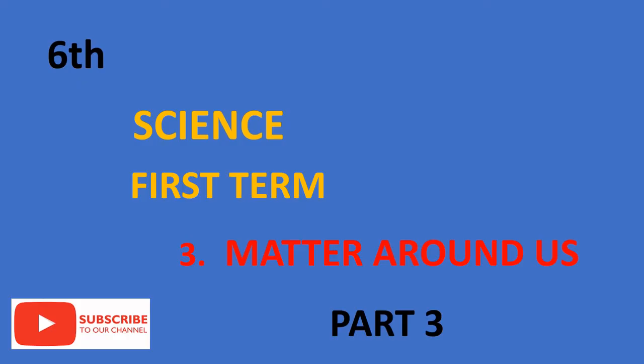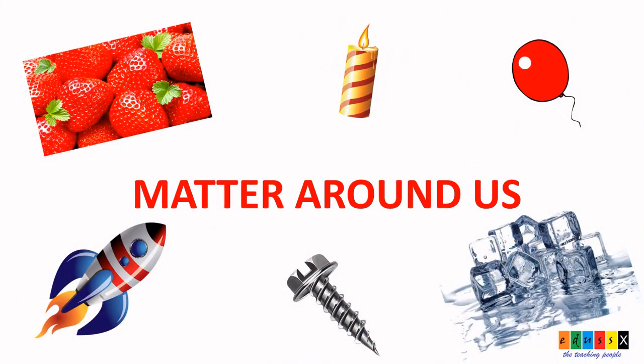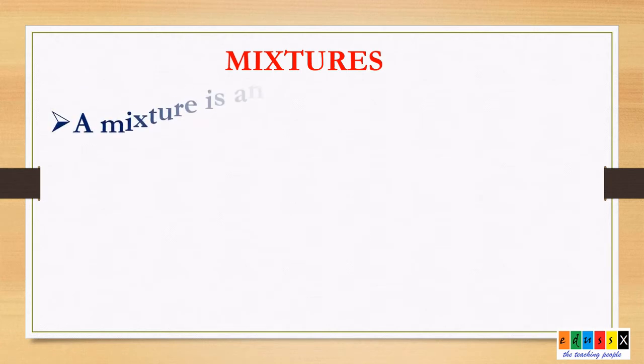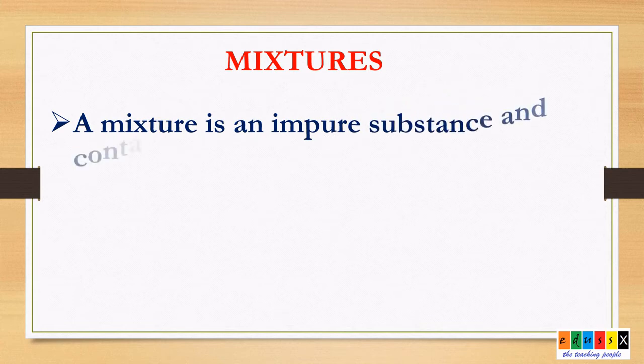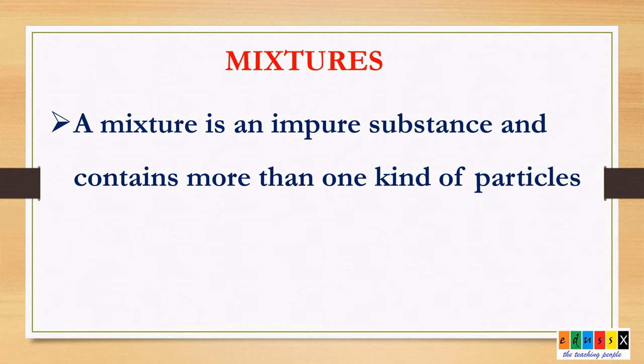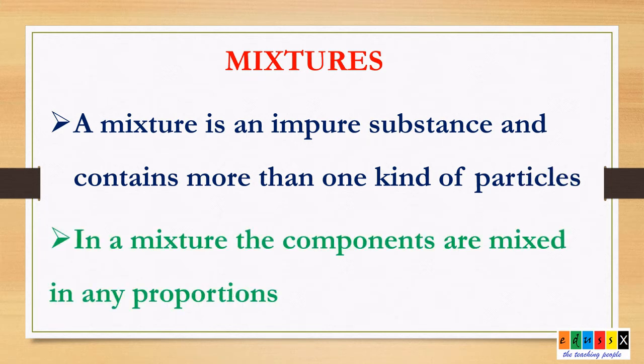Hello students. Today in 6th standard science, in 3rd unit, Matter Around Us, we are going to discuss mixtures and their methods of separation. Last class we already learned what a mixture is. Let me say once again, a mixture is an impure substance and contains more than one kind of particles. In a mixture, the components are mixed in any proportion.